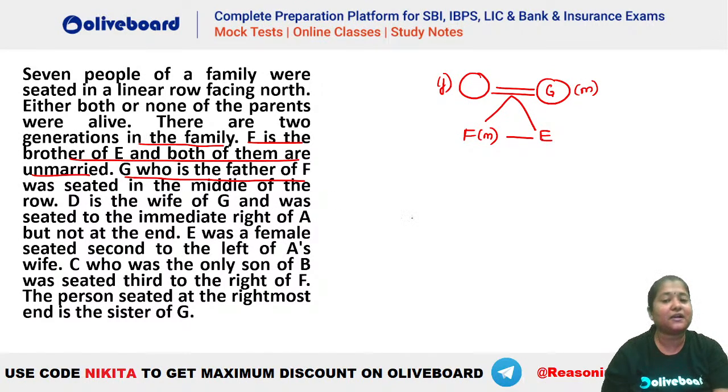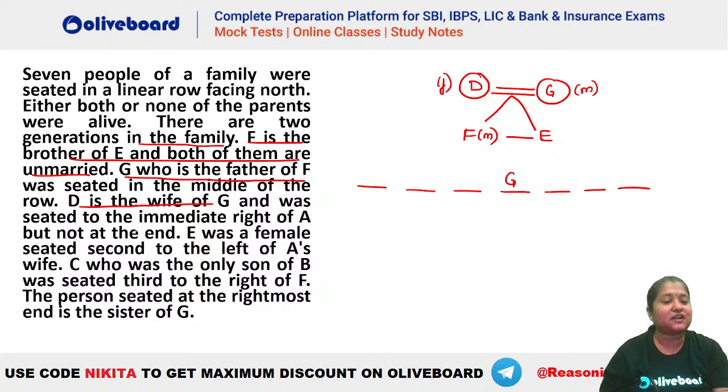Who was seated in the middle of the row? So we have 7 people. 1, 2, 3, 4, 5, 6 and 7. So it is directly given that G was seated in the middle of the row. So G has to be this person here. Okay, this is done. Let's see what else is given. D is the wife of G. So we know D is the wife of G. Okay, D is also done.